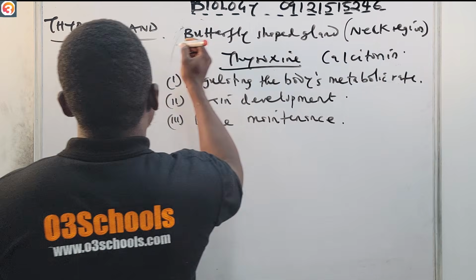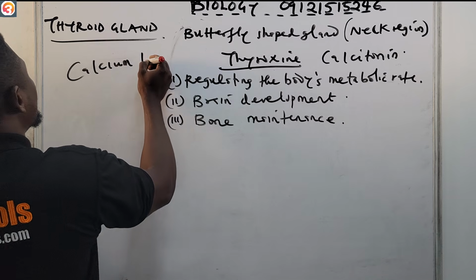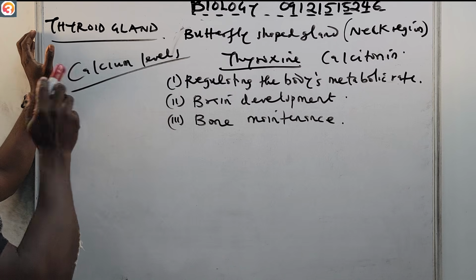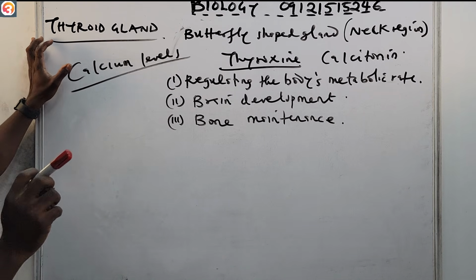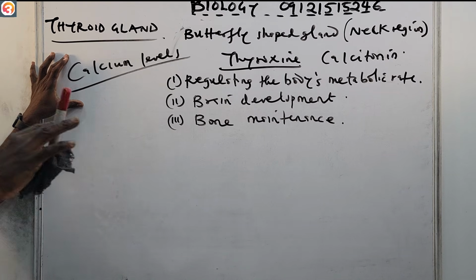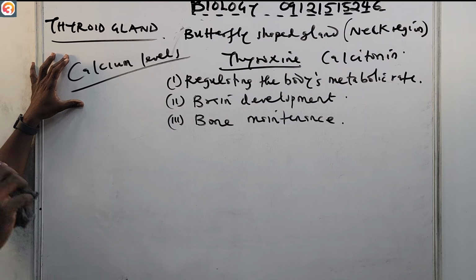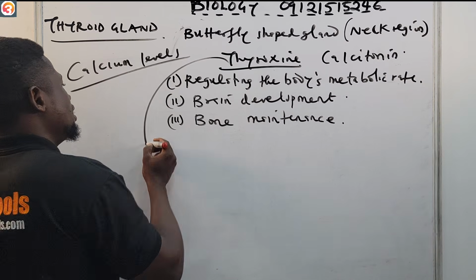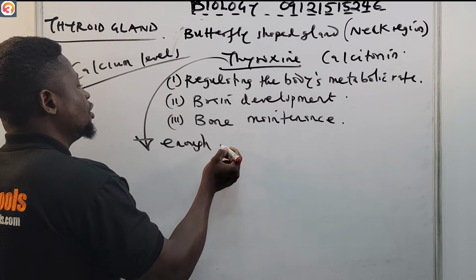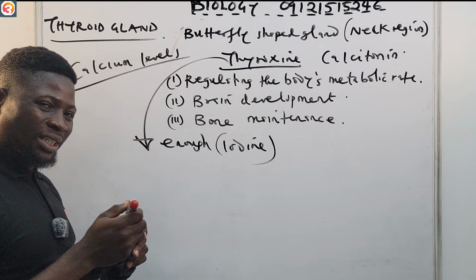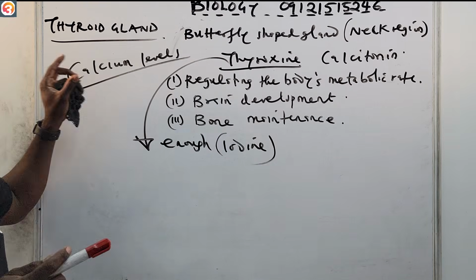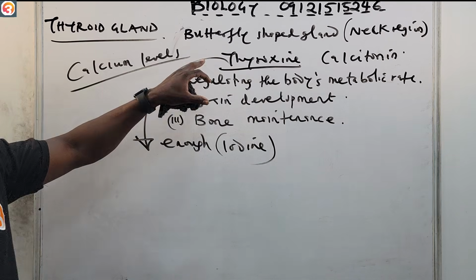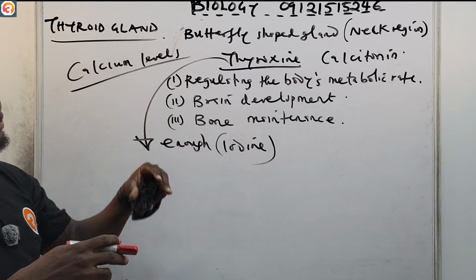That is the function of the calcitonin, which is the other hormone produced by the thyroid gland. It is responsible for maintaining the calcium level in the body. Now, for thyroxine to be produced in the body, we need iodine. Iodine is very important for thyroxine production. And if there's not enough iodine in the body, it means that this thyroxine will not be produced, or less thyroxine will be produced.